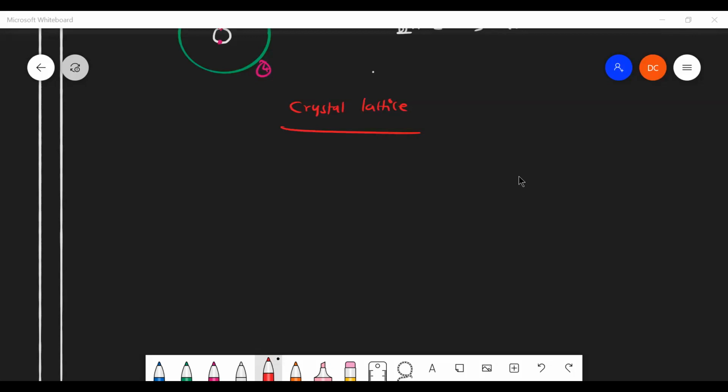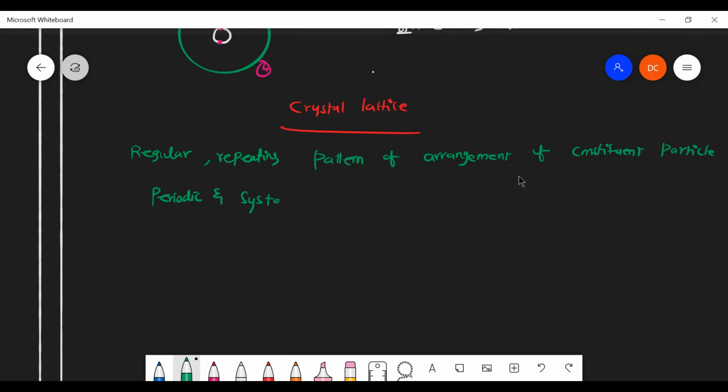Arrangement of constituent particles in crystal structure. Okay, so we can simply say it's a regular repeating pattern of arrangement of constituent particles, or otherwise, the periodic and systematic arrangement of atoms in crystal.